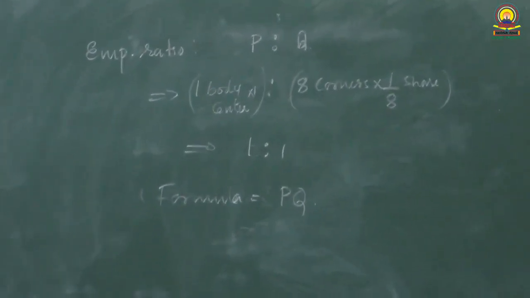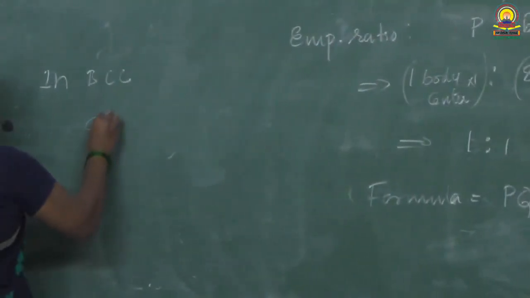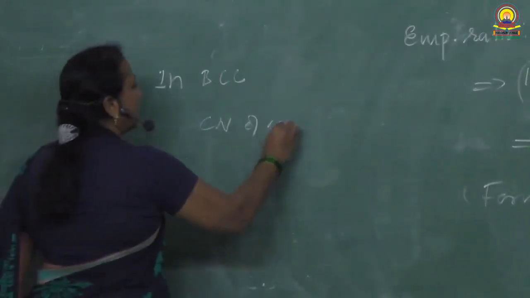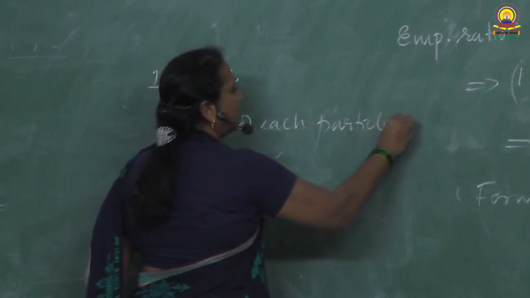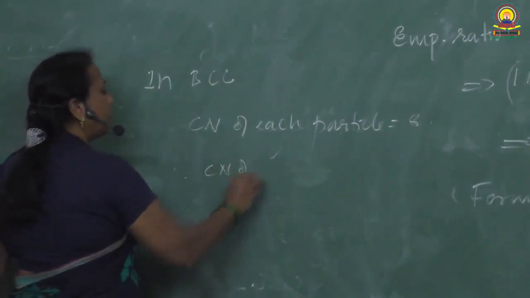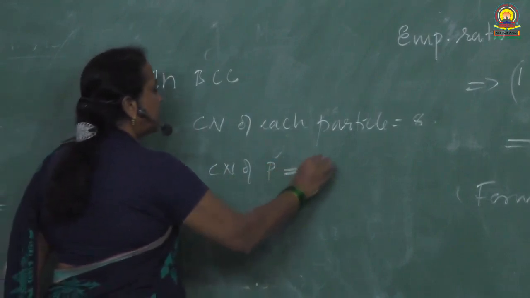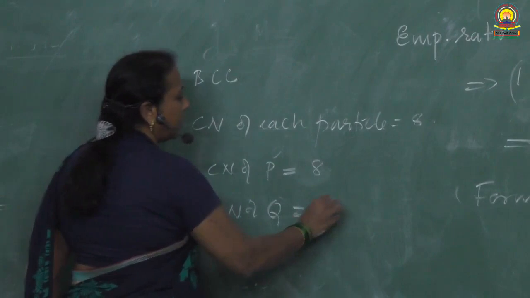In BCC, the coordination number of each particle is equal to 8. Therefore, the coordination number of P is equal to 8. The coordination number of Q is also equal to 8.